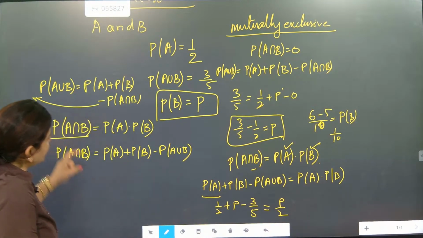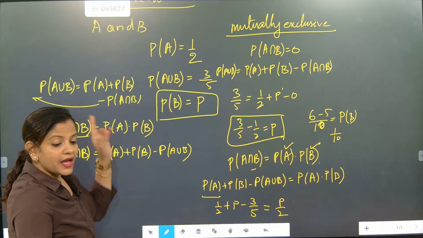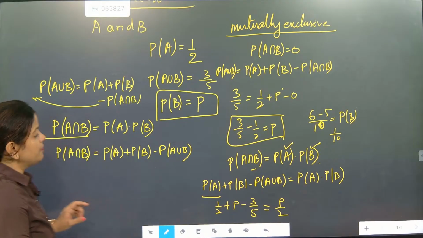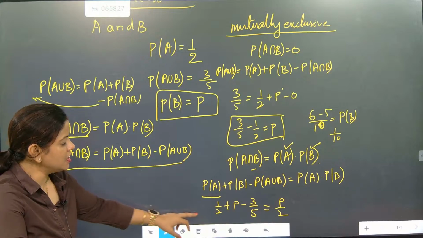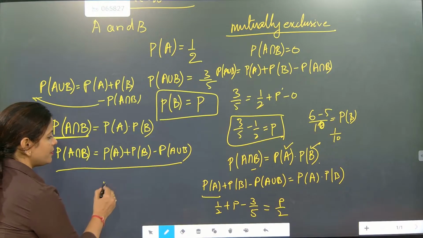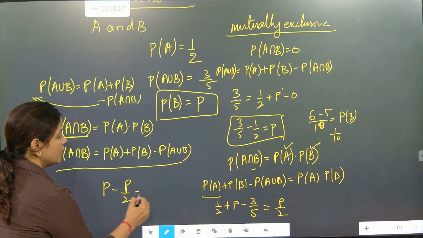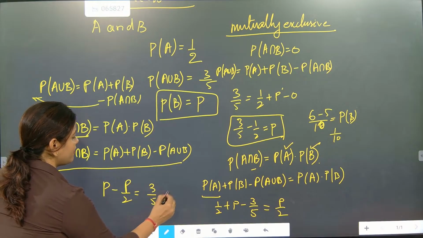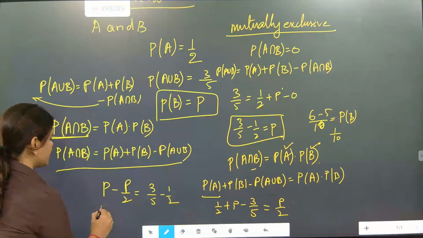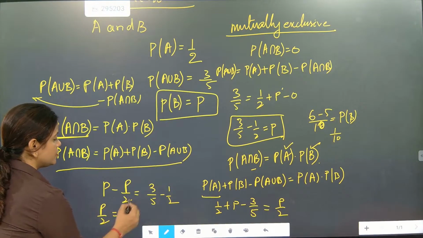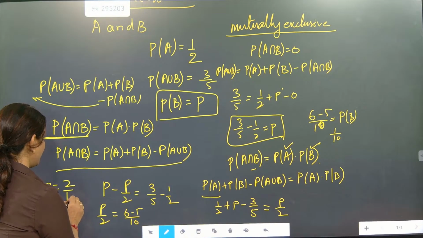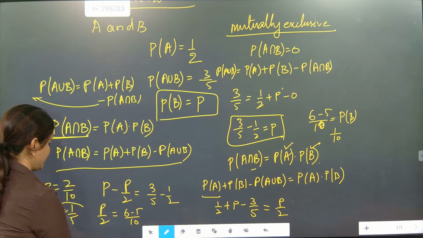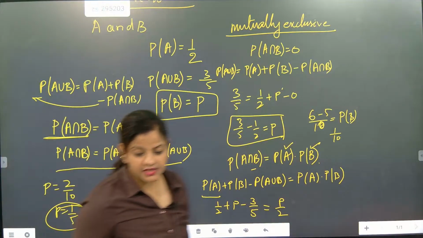So wherever A intersection B is there, an independent part is there. Because the independent section will be there, we can use this formula and substitute and solve. So here it will become P minus P by 2 equal to 3 by 5 minus 1 by 2. So it will become P by 2 equal to (6 minus 5) by 10. So P is coming as 2 by 10, P is coming as 1 by 5. So this is the second case I have solved.